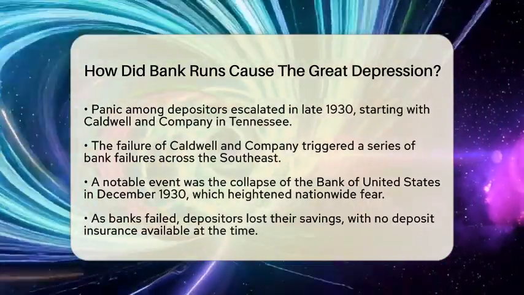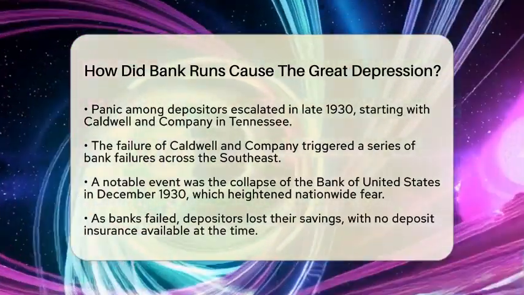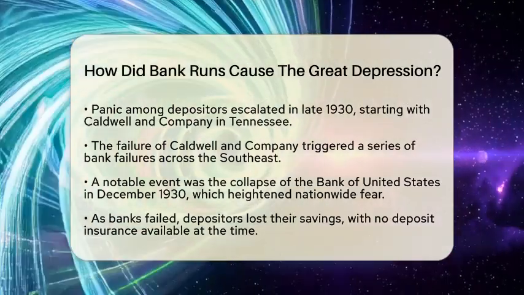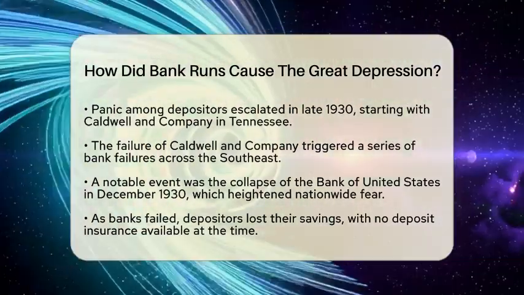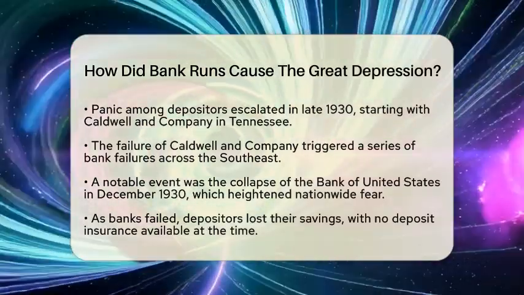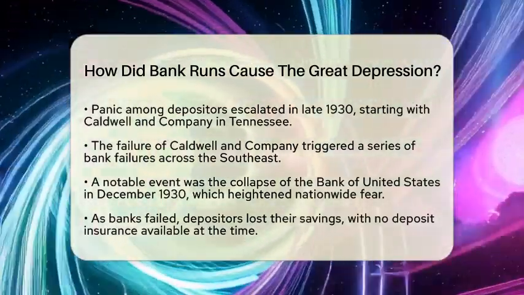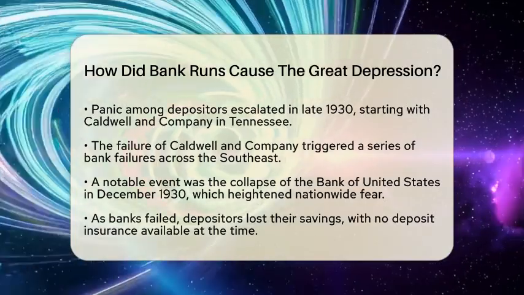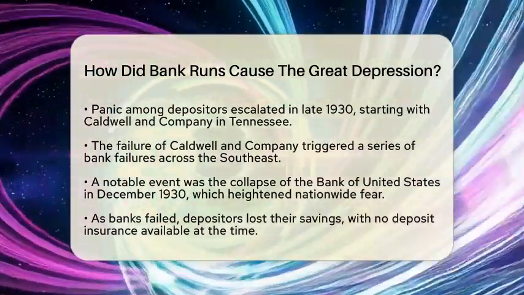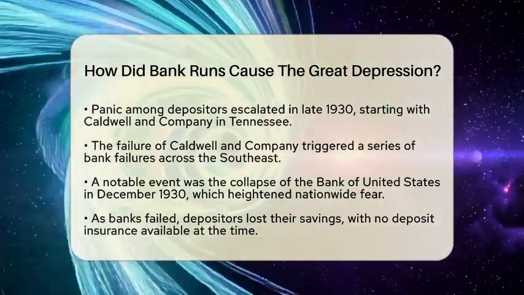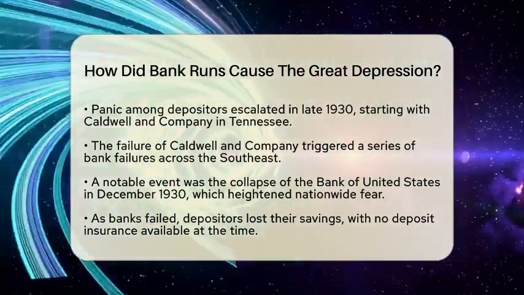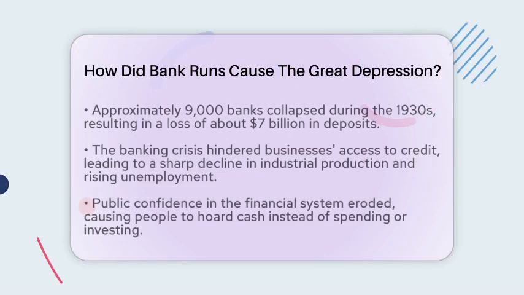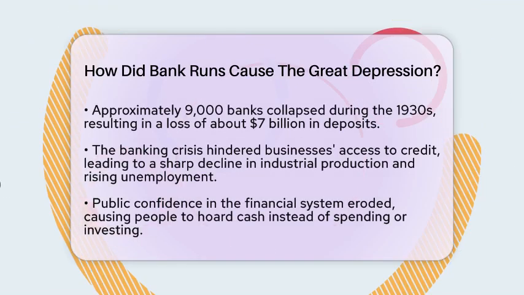One significant event was the collapse of the Bank of United States in New York City in December 1930. This event intensified fear nationwide and led to even more bank runs. As banks failed, depositors lost their savings. At that time, there was no deposit insurance to protect them. Throughout the 1930s, about 9,000 banks collapsed, wiping out approximately $7 billion in deposits.